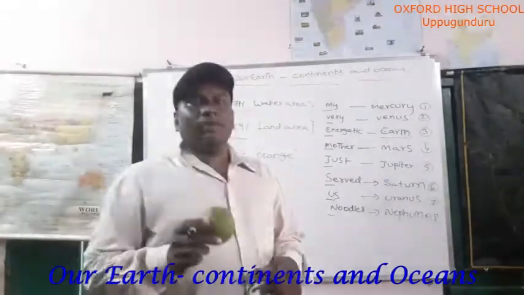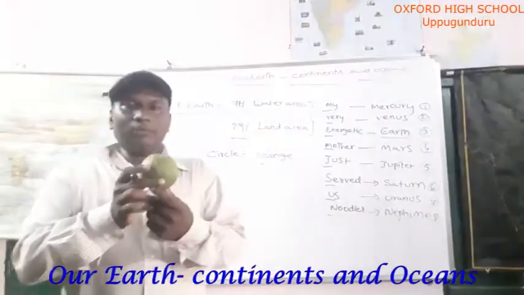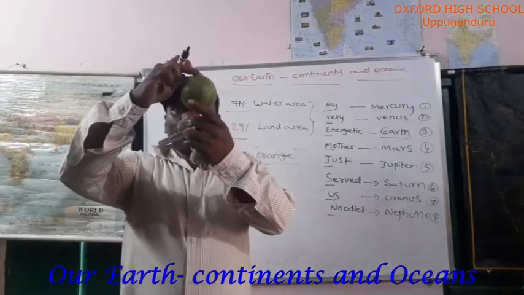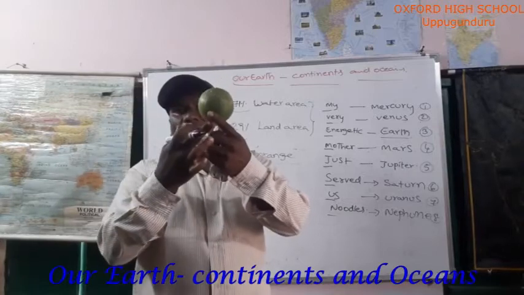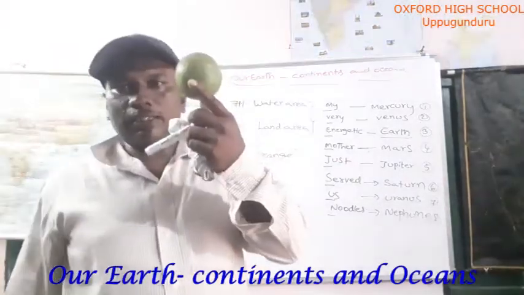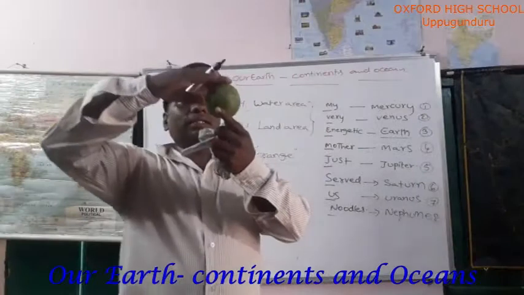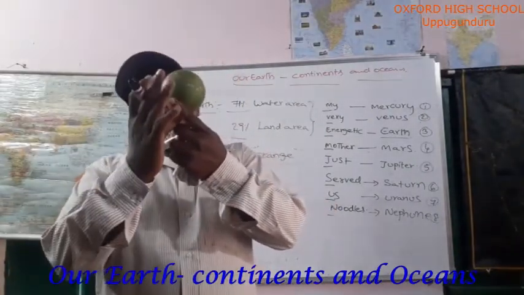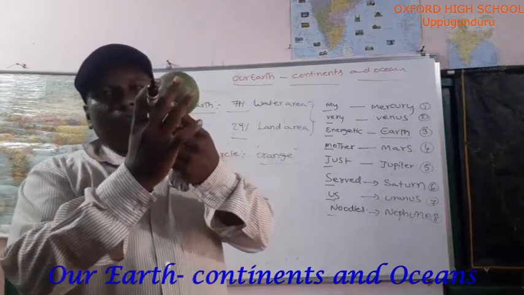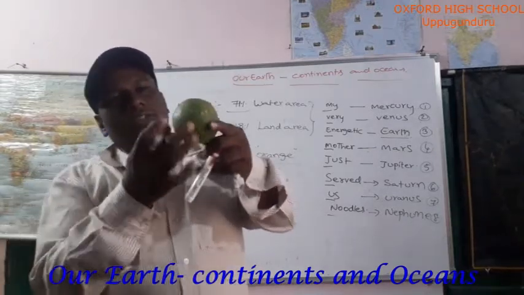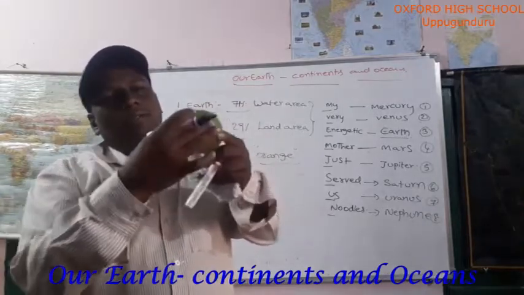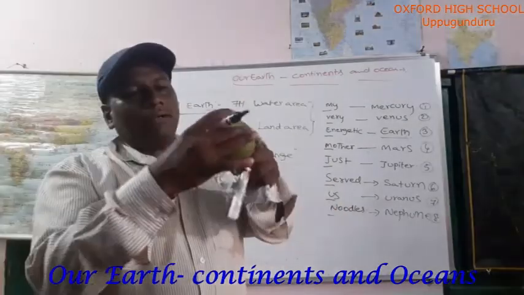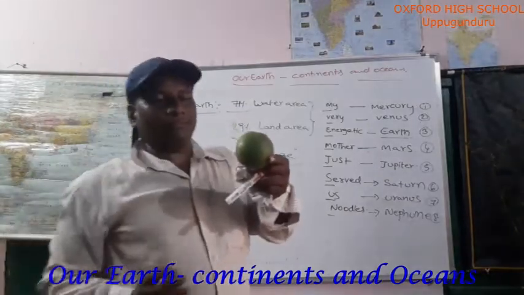If you see the orange fruit, what are you observing? North side and south side you observe. On the north side you are observing a flat part. Then the bottom part, the south side, you are observing a flat part. In the middle, it is bulgy.